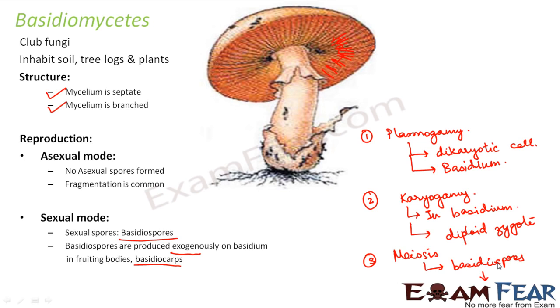This basidiocarp is the entire reproductive structure. When a basidiocarp is formed, again plasmogamy will happen and the basidium will be formed. In the basidium, karyogamy will happen, meiosis will happen, and basidiospores will be formed. Clear? I hope you are clear with the process now. If you understand the concept of sexual reproduction in fungi, it is not difficult to understand it for each of these types, because the basic process remains the same.